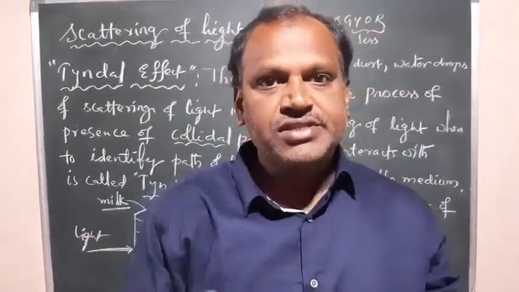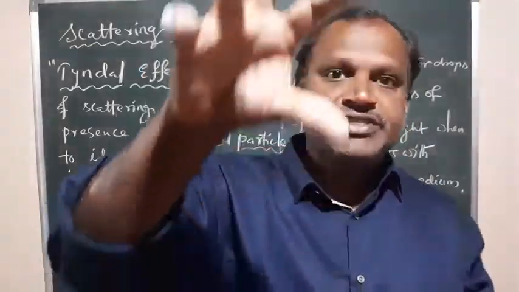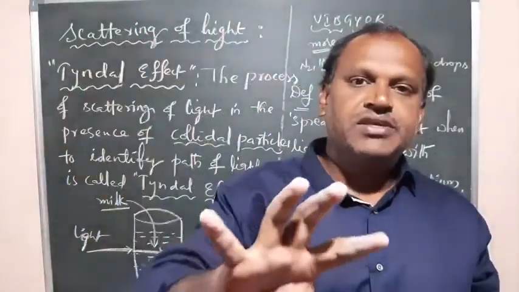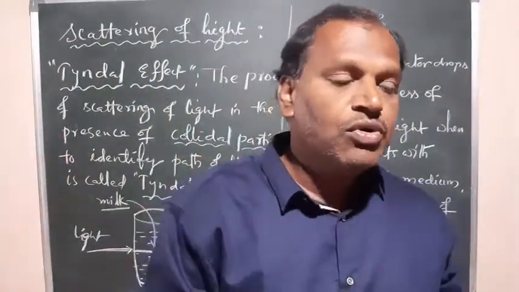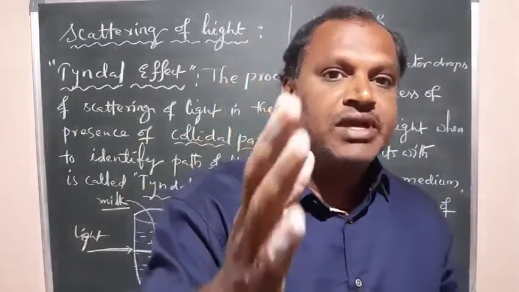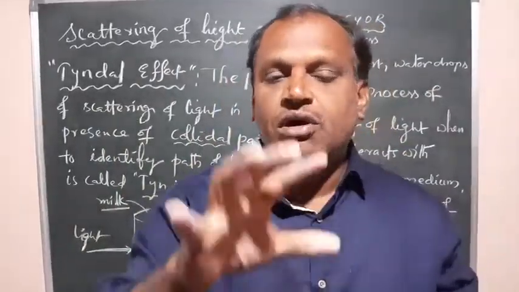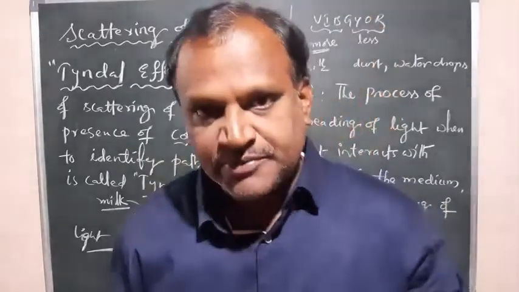In all these cases, it is due to the scattering of light only. One word, scattering of light, makes the sky look blue, or oceans also look blue, and also during the setting and rising of the sun it makes the sky look reddish. All these phenomena are because of scattering of light, right?